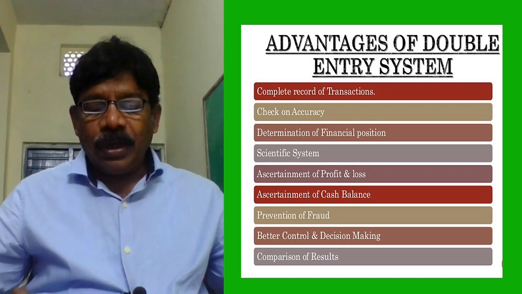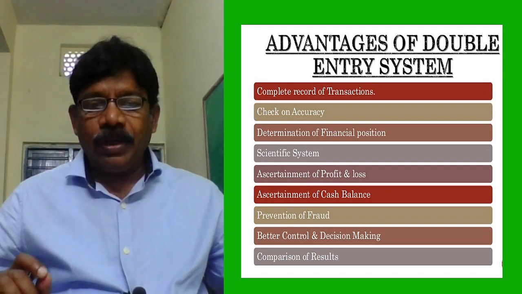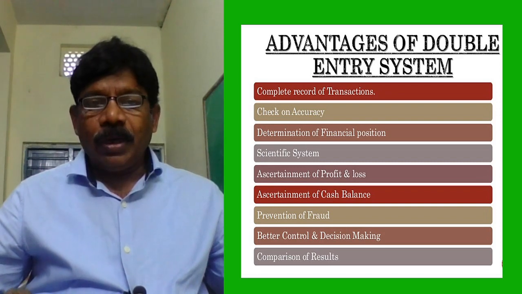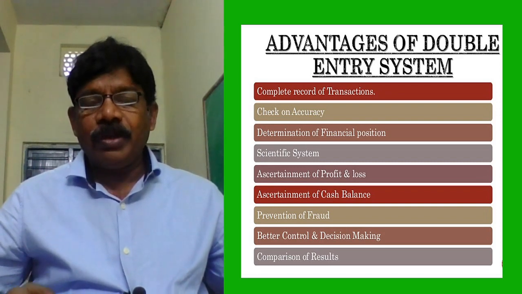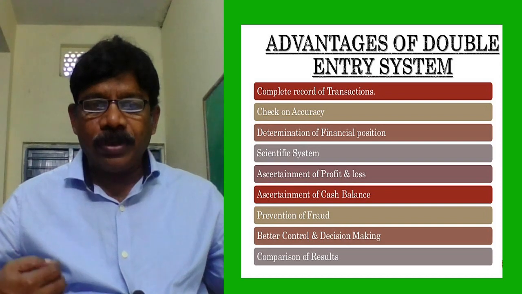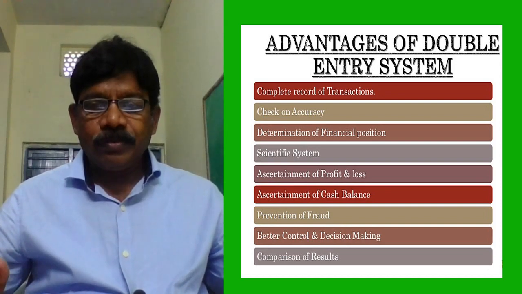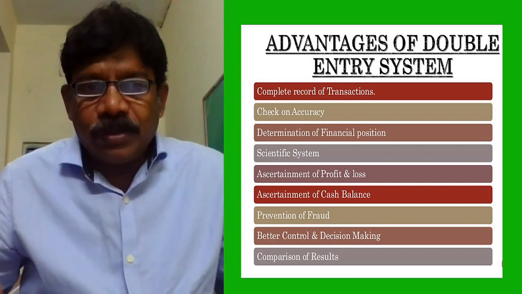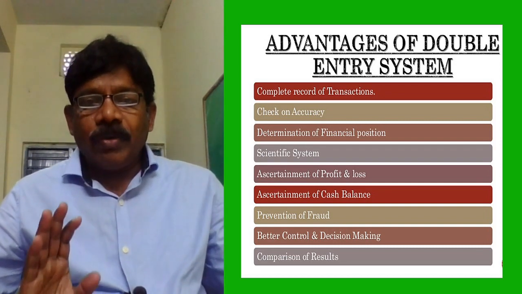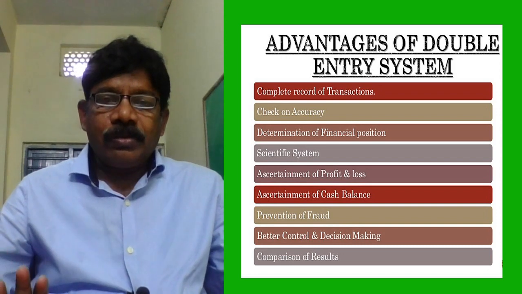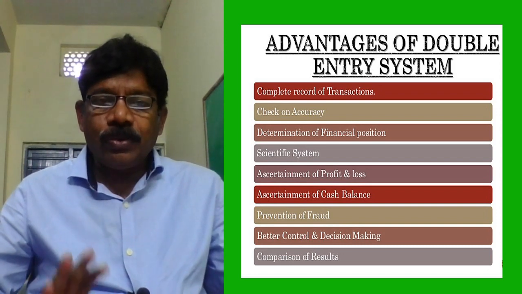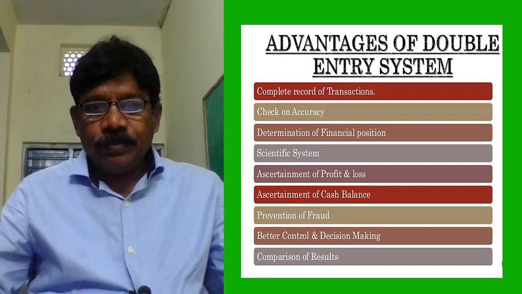That's why at any time, after completion of 100 transactions, or 200 transactions, or after 3 months, our debits are equal to credits. This system helps us to check the accuracy.